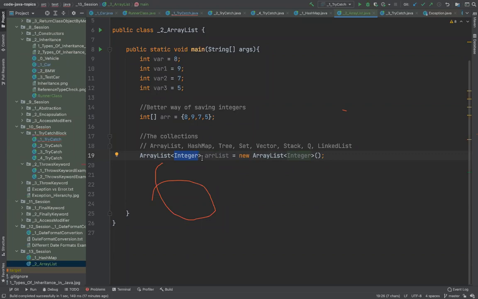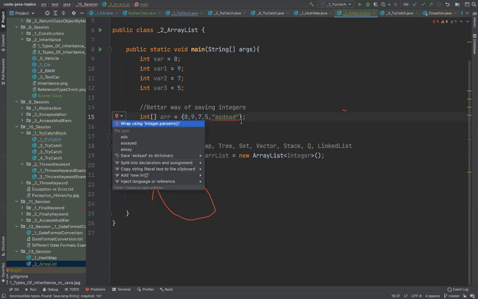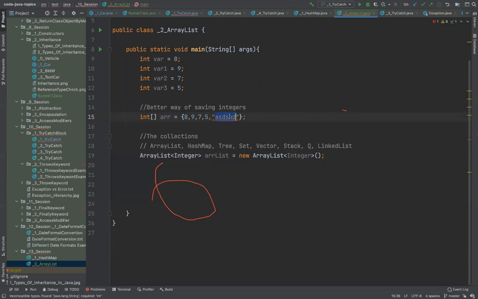That is type safety. You remember when I was writing arr, I was also mentioning integer. That means I was dictating that if I'm creating an array object, it will always have integer values. So if I dare to put a string value here, the compiler will say no, change this. It's not allowed, right? This is how type safety is implemented in Java.